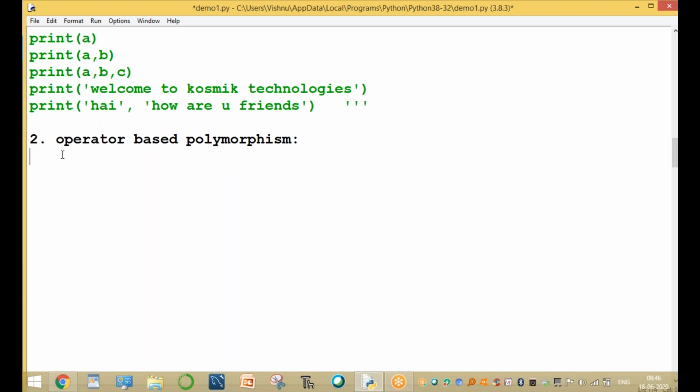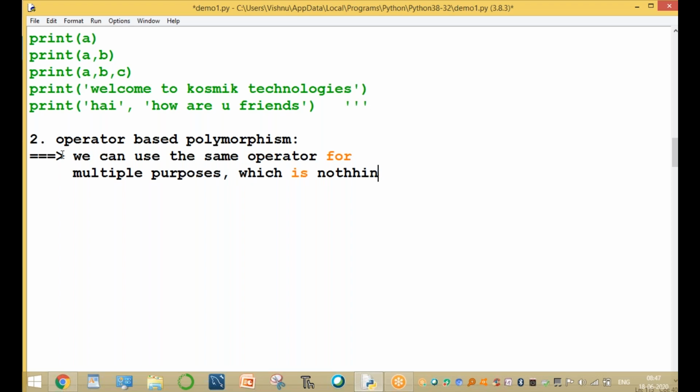For example, sir, what is operator based polymorphism? I will explain one by one. In operator based, we can use the same operator for multiple purposes, which is nothing but operator overloading or operator based polymorphism.